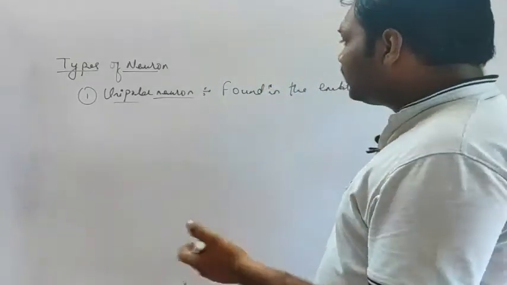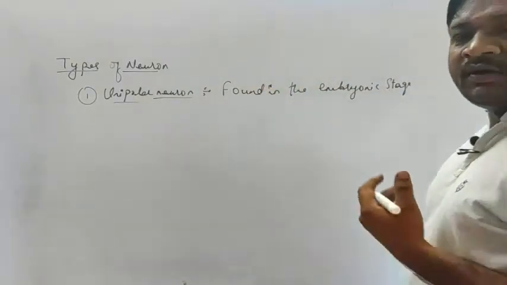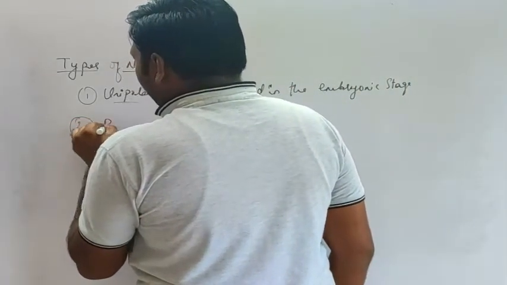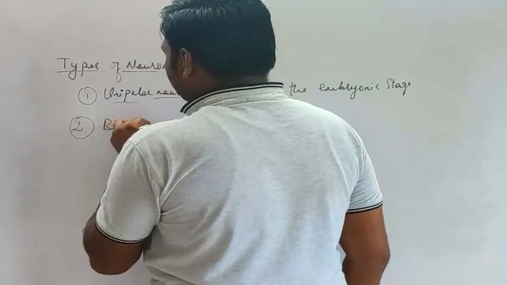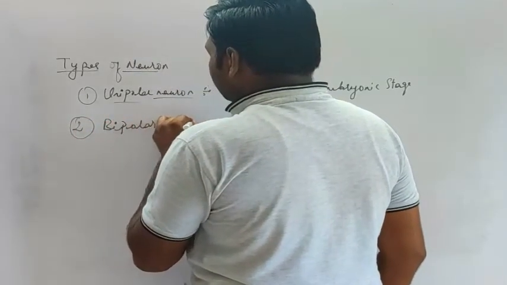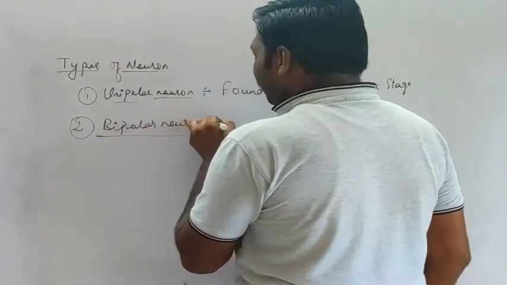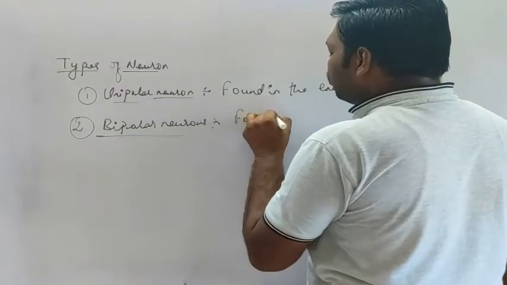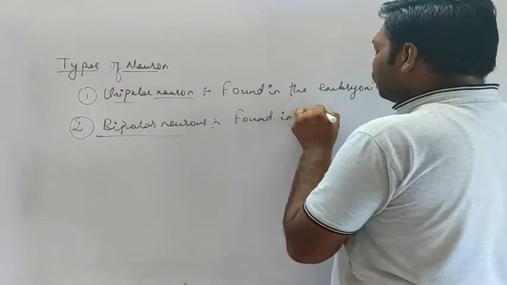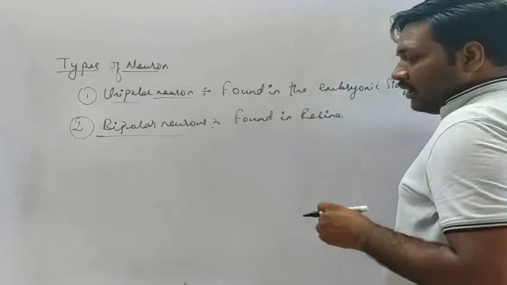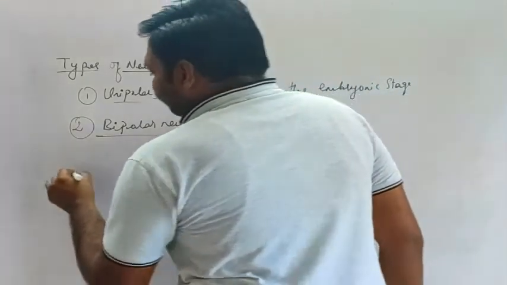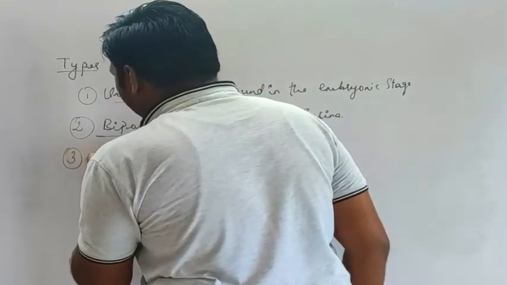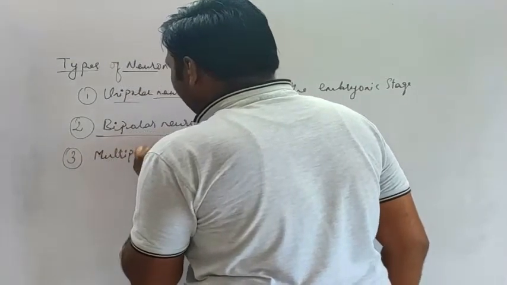Second, bipolar neurons. Where are these bipolar neurons found? These are found in the retina of the eye. Then third, the multipolar neuron.